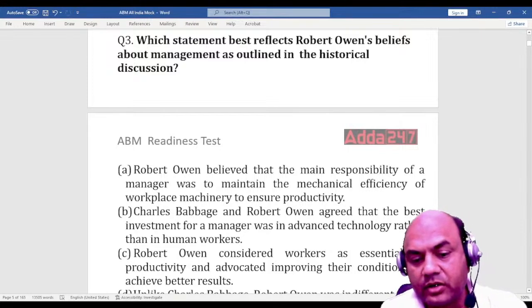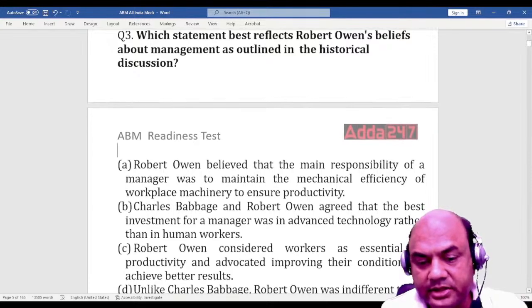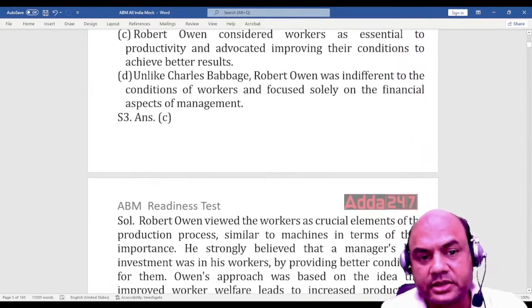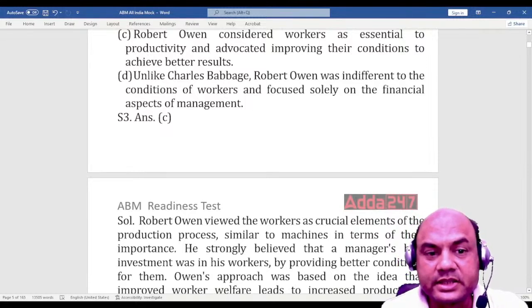Robert Owen considered workers as essential to productivity and advocated improving their conditions to achieve better results. Unlike Charles Babbage, Robert Owen was indifferent to the conditions of the workers and focused solely on the financial aspects of the management. So the answer is C.